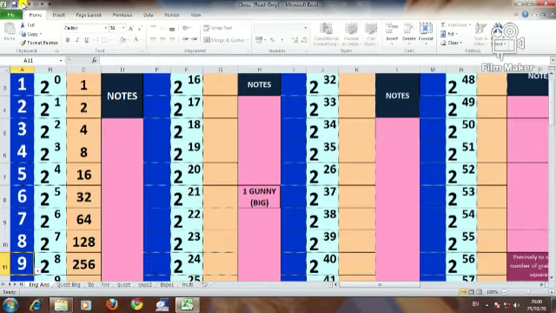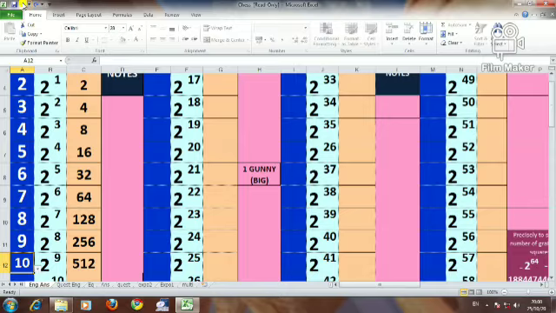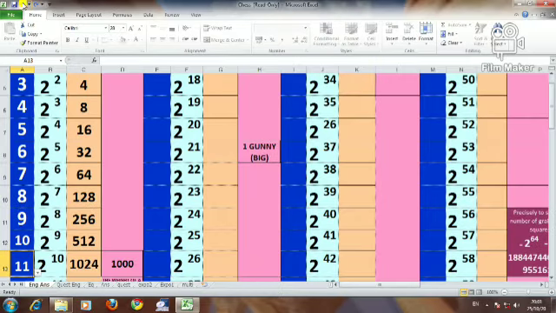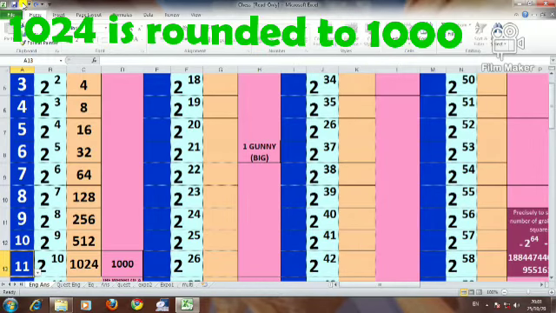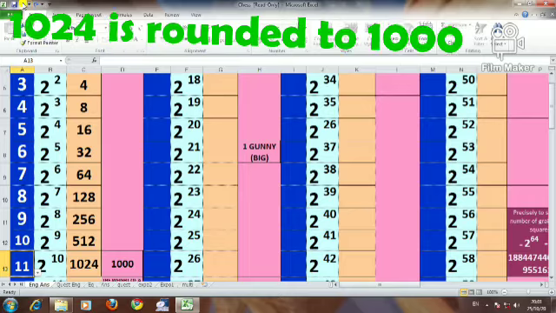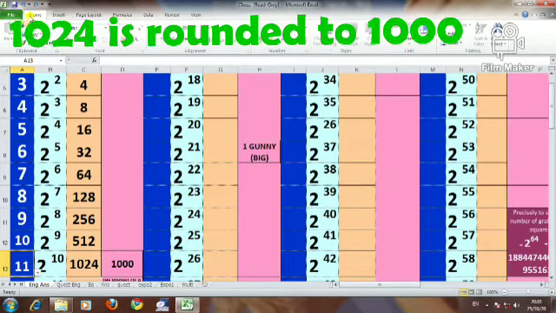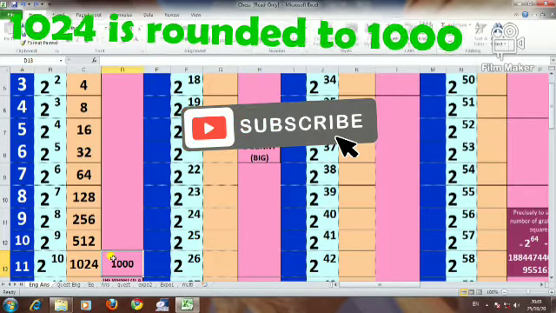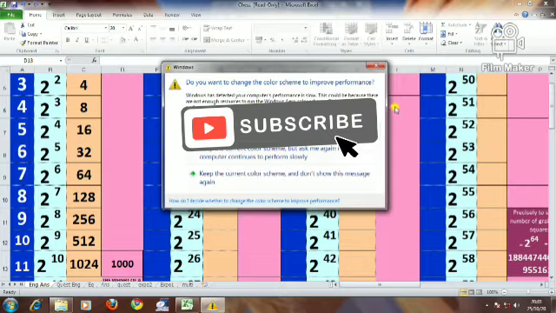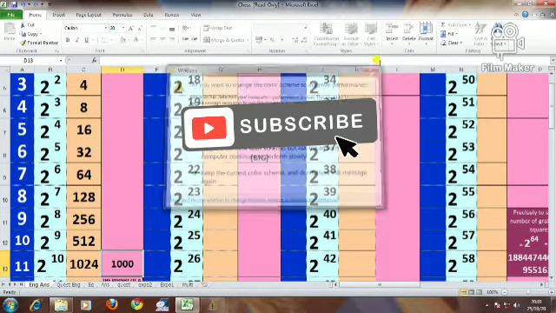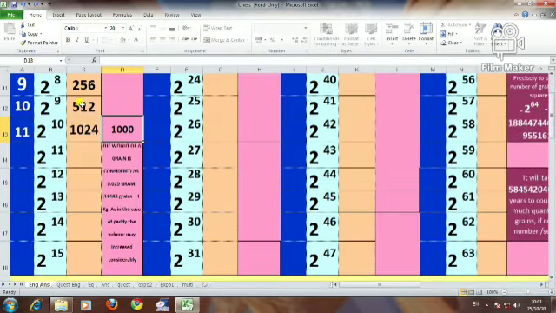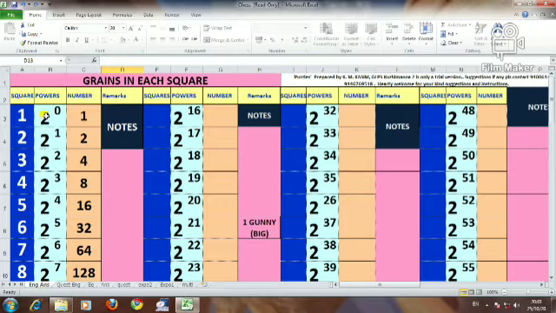64 grains. 128 grains. 256 grains. 512. 1024. See, 1024 is minimized to 1000 here.